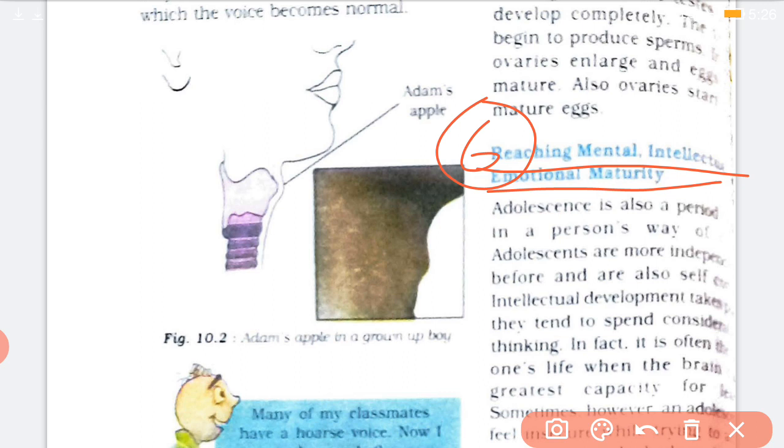Then intellectual development takes place and they tend to spend considerable time thinking. मीन्स आप सोचने में ज़्यादा समय व्यतीत करते हो, ये भी एक चेंज है एडोलेसेंस का. Then your brain has the greatest capacity for learning. आपको सीखने की, सोचने की इच्छा ज़्यादा होती है. And